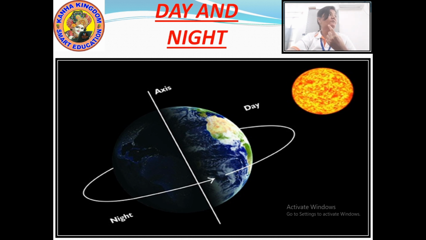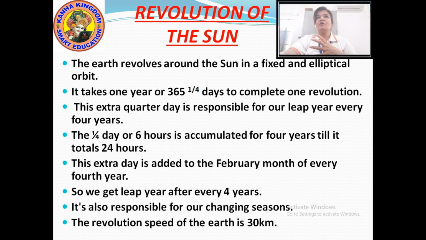The earth takes 24 hours to rotate on its axis. In this picture also you can see the axis very clearly. Okay, it is shown in the picture but in truth it is an imaginary line. Imaginary line means it has been thought that the earth rotates on its axis. Further, we will discuss the revolution, the second motion of the earth.